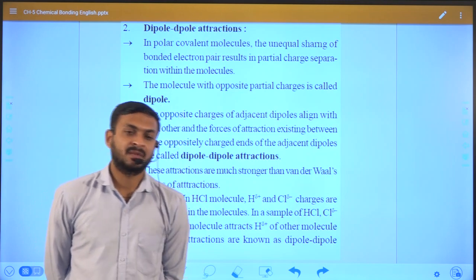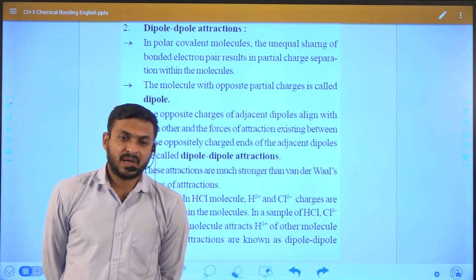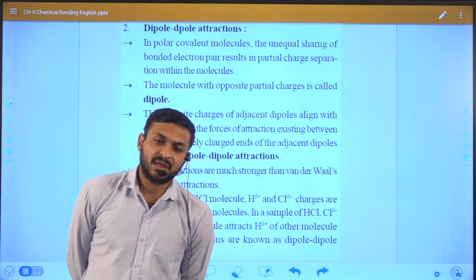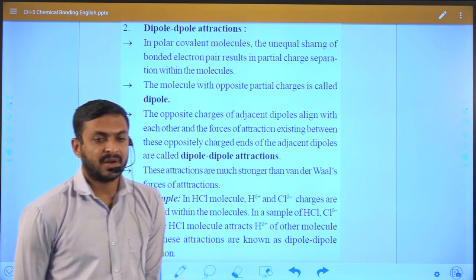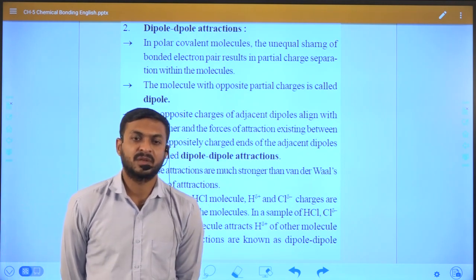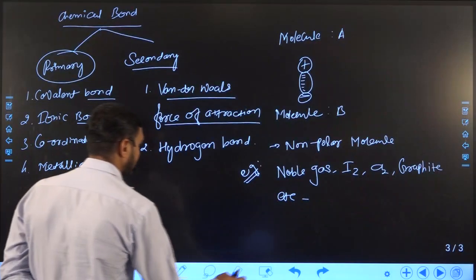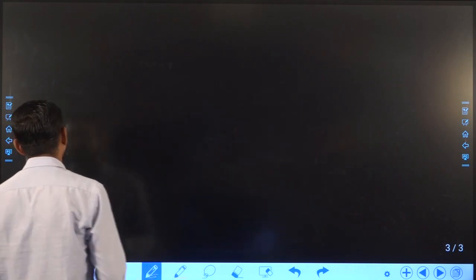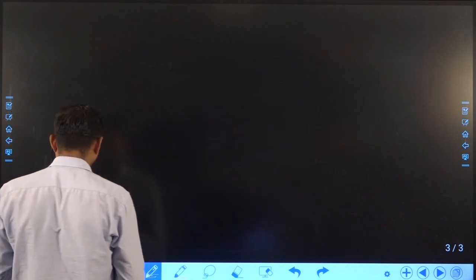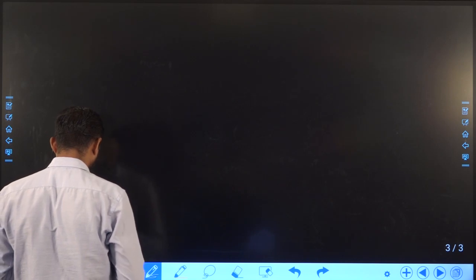One is polar covalent bond and the second one is non-polar. In the case of polar, the interaction will occur between two molecules. How does it occur? Let us understand with the help of one example.